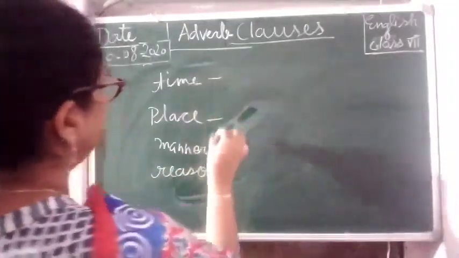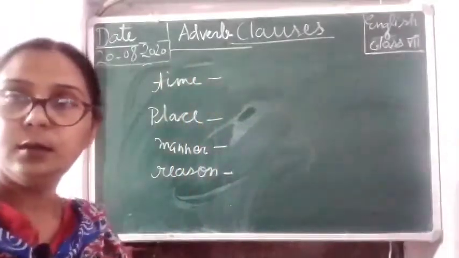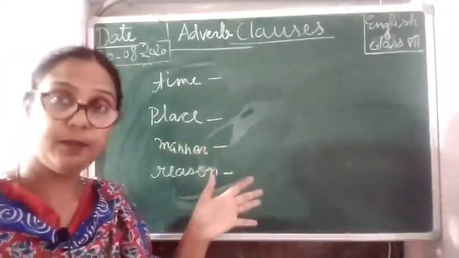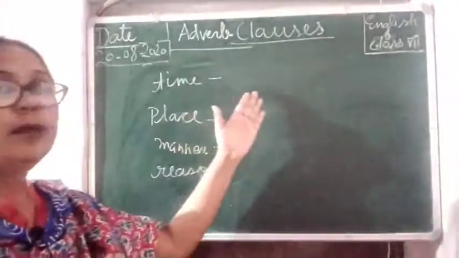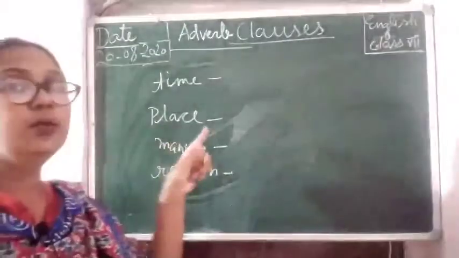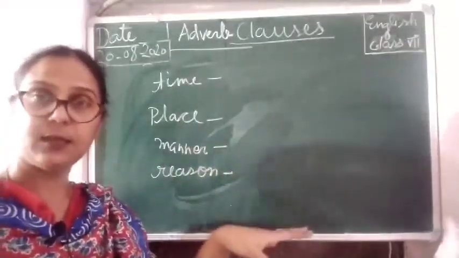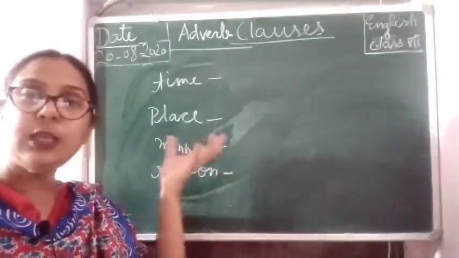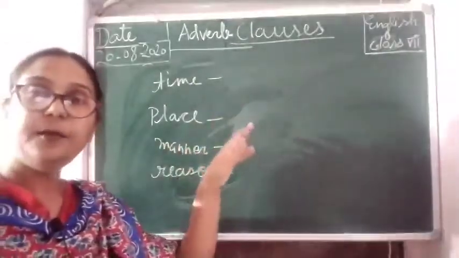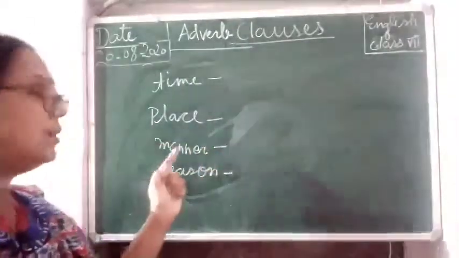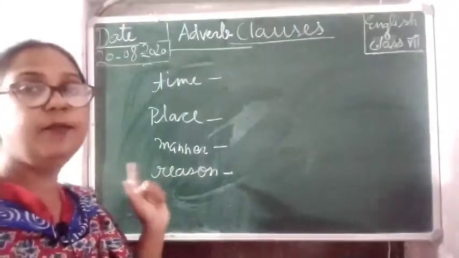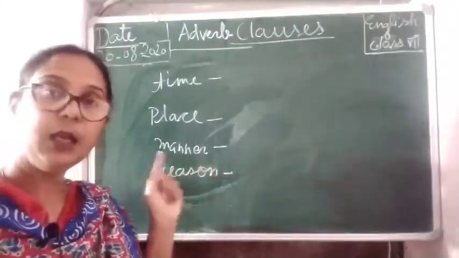So it can be in the following types. When we are supposed to show the time, then we are using adverb clauses of time. And when we are going to show the place, wherever, where, so these are the words when we are using in the sentence, then it becomes an adverb clause of place. And when we have to show the manner, how the work was done, then we are supposed to use adverb clause of manner in the main clause.